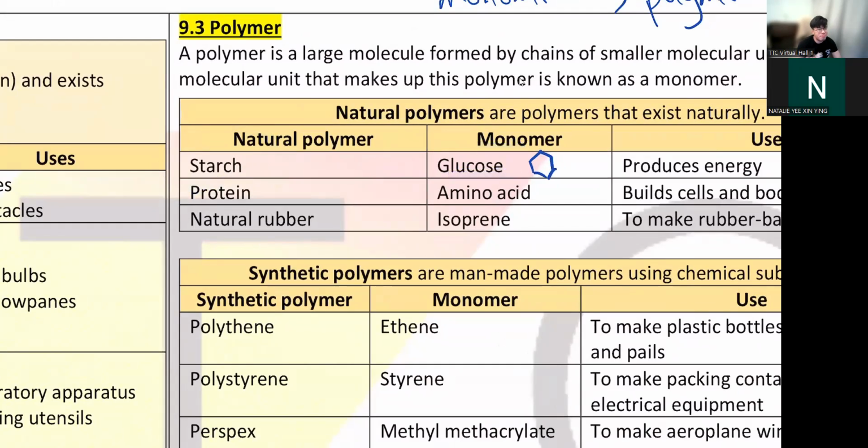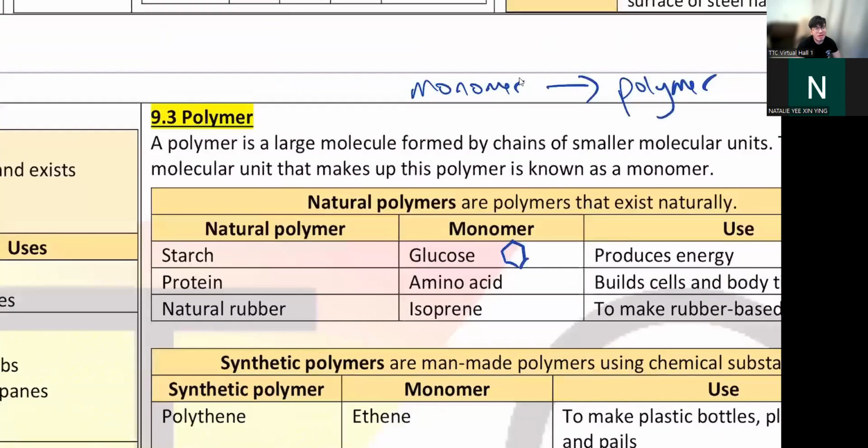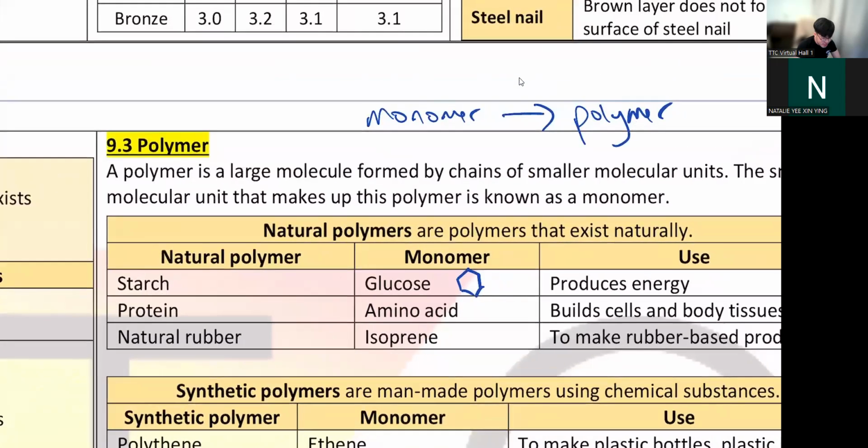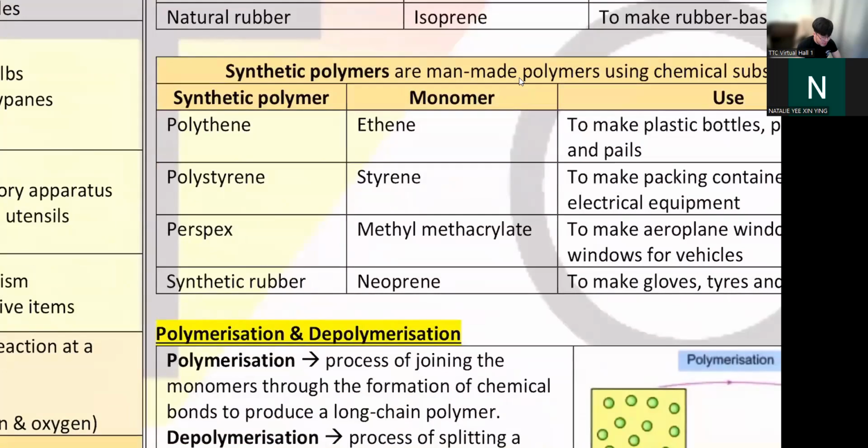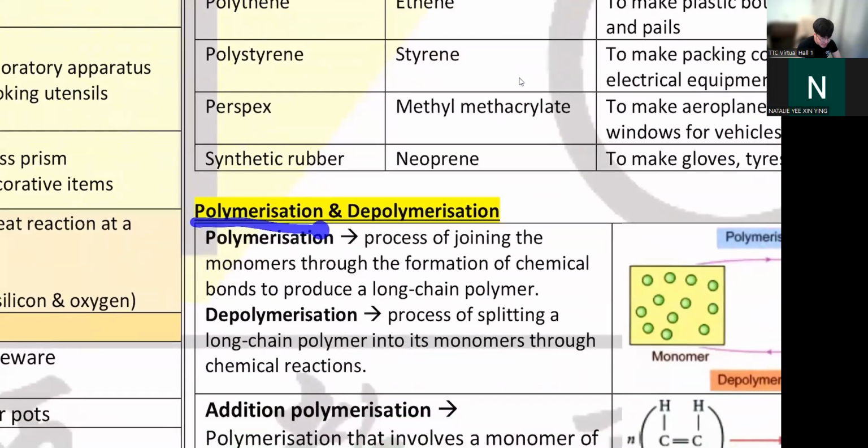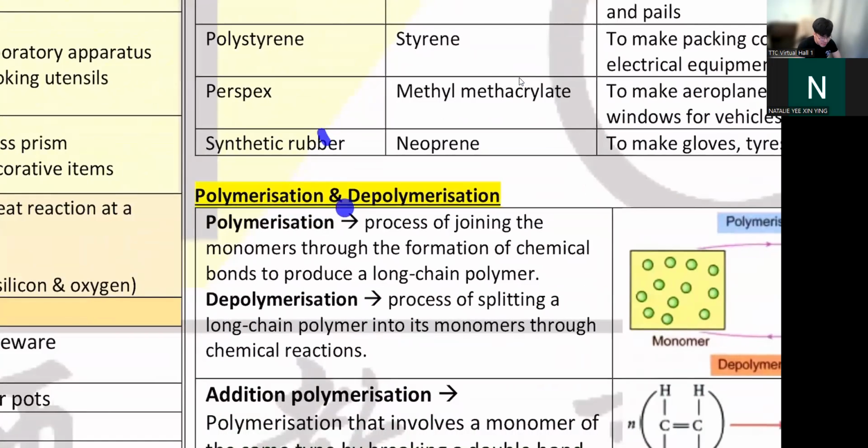And if you repeat this monomer, you will get a polymer. So that's all. Okay, so this process to make polymer is called polymerization. And of course, the reverse is called depolymerization. But the important is this polymerization.